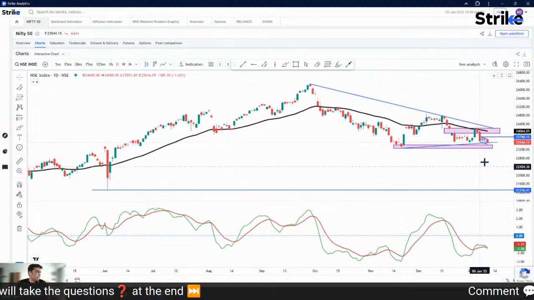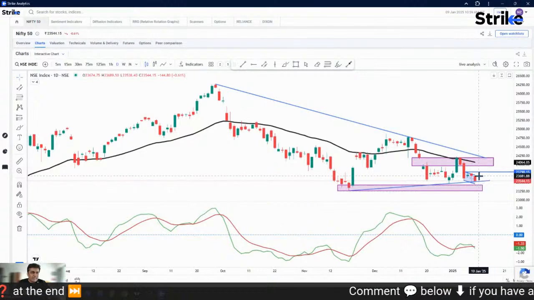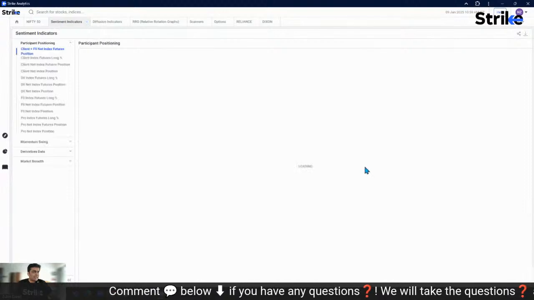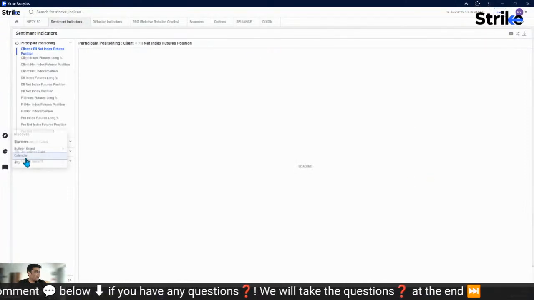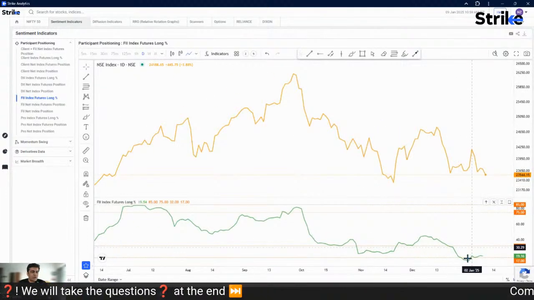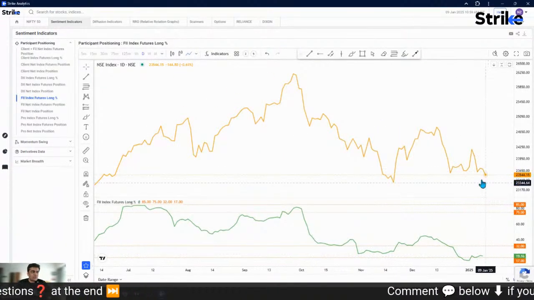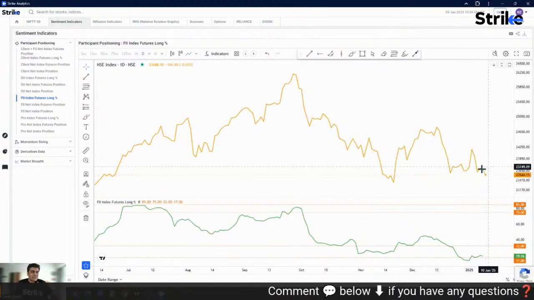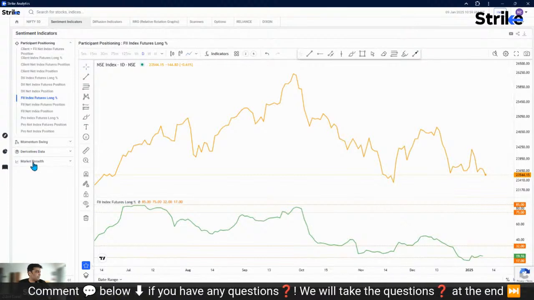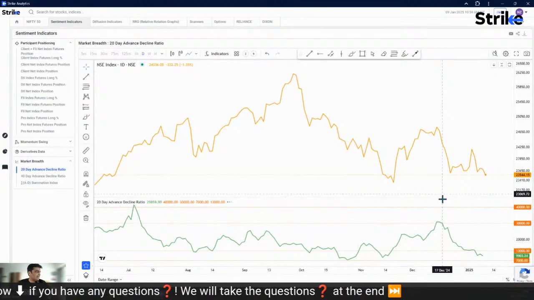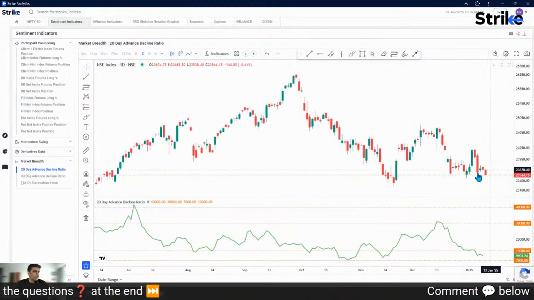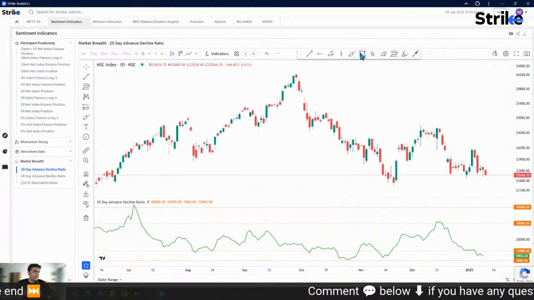Now, not expecting a severe crash today. Why? Because of the sentiment indicators that we can see. All right. Number one, FII index futures long is already in the oversold region. So a crash is not expected. Maybe the market can do some sideways movement over here. And the market breadth indicator as well, the 20-day advance decline ratio, is also in oversold territory. So maybe some small red candles over here.